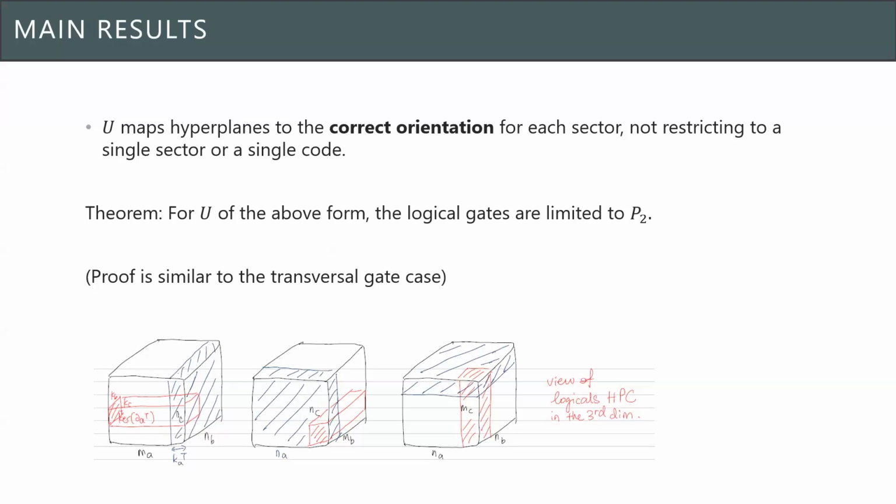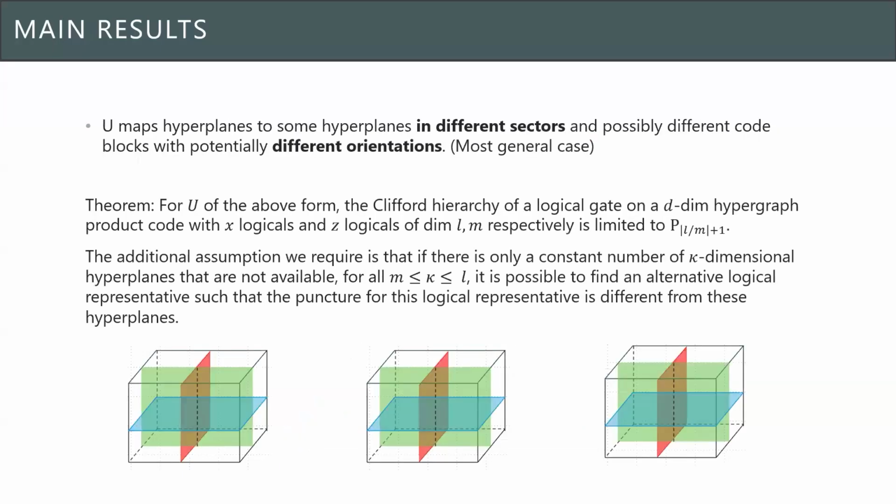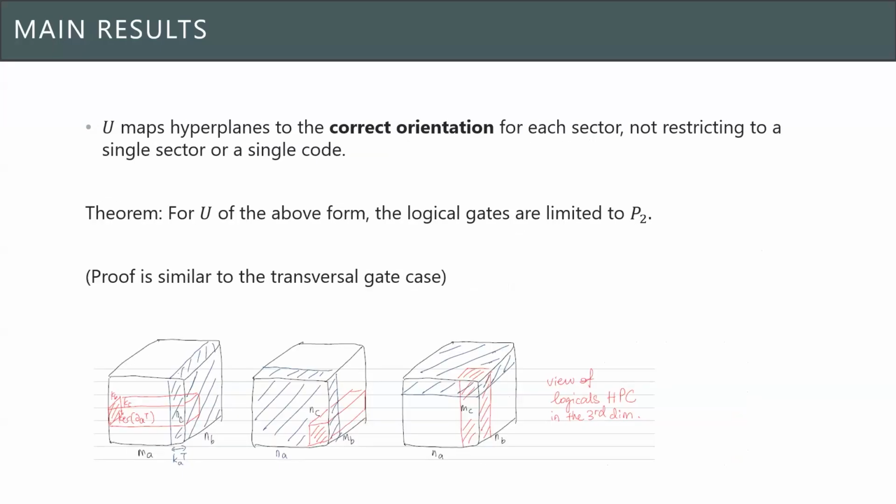If we do not change the orientation on each of the sectors, then we show that in that case we cannot get logical gates beyond the Clifford group. So what this implies is that it's very important that we do not just have a constant depth circuit that is orientation preserving.